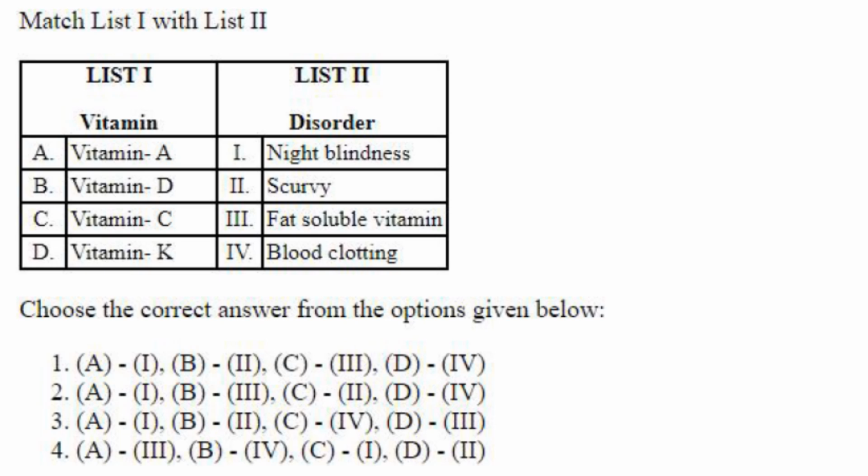Then you have to match vitamin with the disorder. Vitamin A causes night blindness. Vitamin D causes rickets. Vitamin B3 is a water soluble vitamin. Then vitamin C causes scurvy, C2. Vitamin K is for blood clotting, so D4. Answer is option 2, A1, B3, C2 and D4.